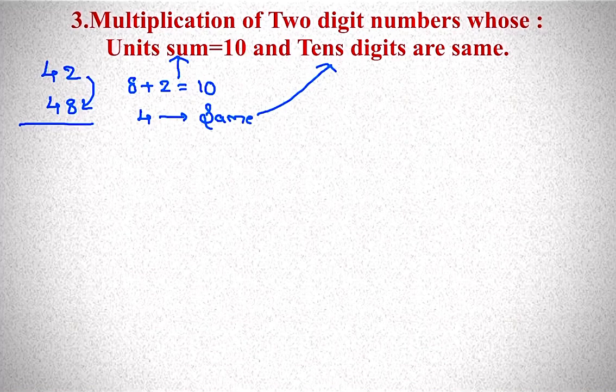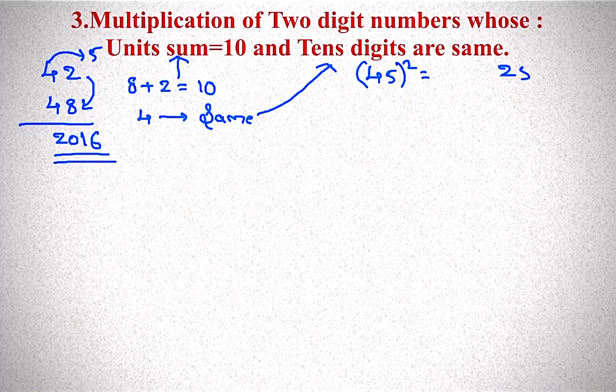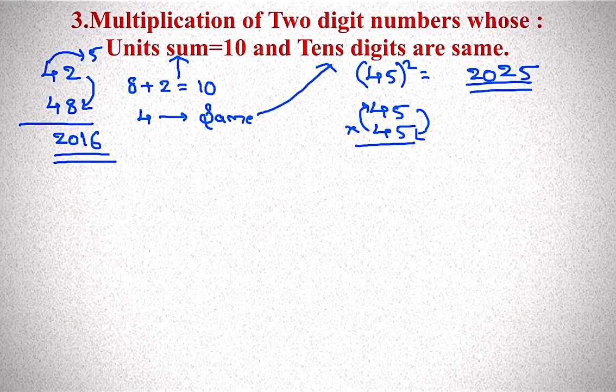So next, multiply the units digit. 2 into 8, 16. 4 and the next number, 5. 4 into 5, 20. That's why in the previous slide we discussed 45 whole square, that is equal to 25, 5 into 5, 4 and the next number, 5, 20. Here 45 into 45, the units sum is equal to 10 and tens digits are same. That is the reason we implement it for squares of numbers ending with 5.